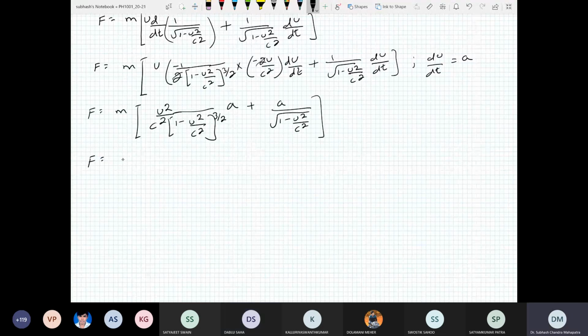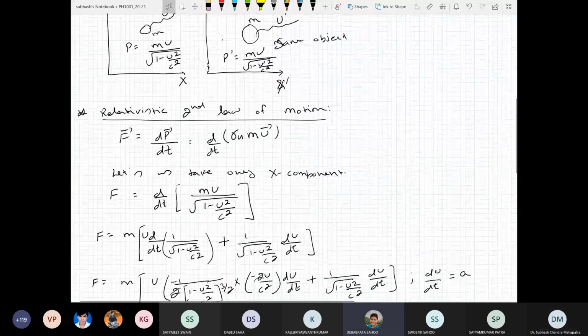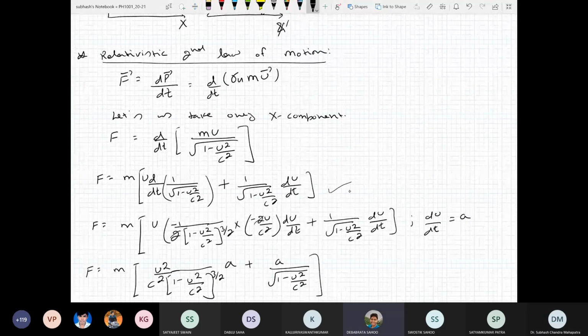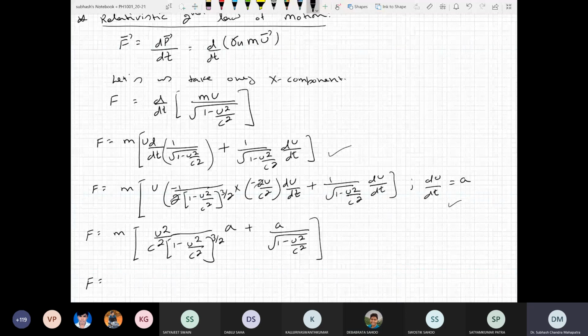Can I ask something? In the second equation, third line, the one below. Yes, both du by dt are not the same, sir. Why is it not the same? Between the plus, because this one is the differential component and this one is the differentiation of the whole vector. That's why I say we are taking only the x component. Oh, okay, sir.